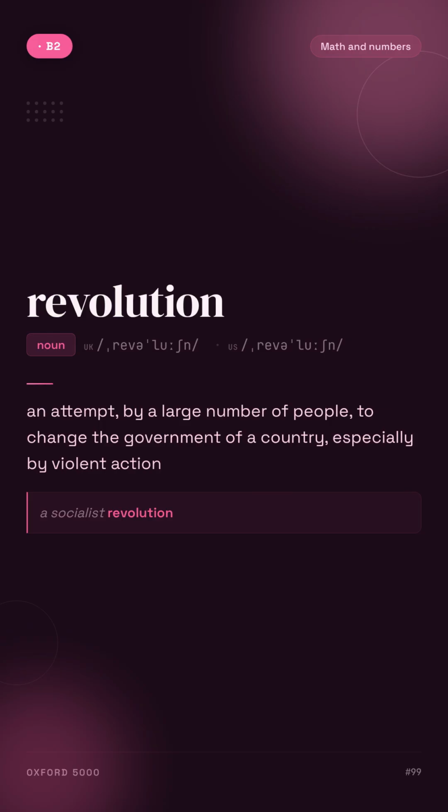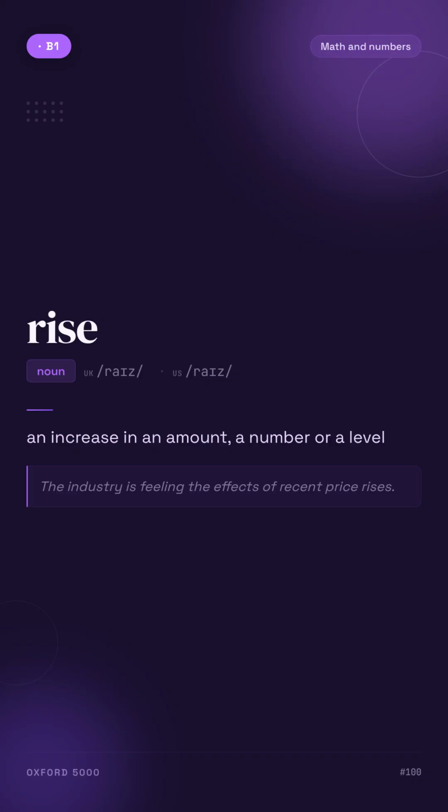Revolution. An attempt by a large number of people to change the government of a country, especially by violent action. For example, a socialist revolution. Rise. An increase in an amount, a number, or a level. For example, the industry is feeling the effects of recent price rises.